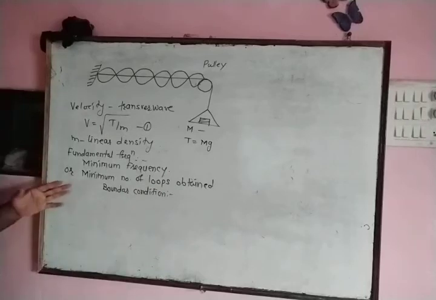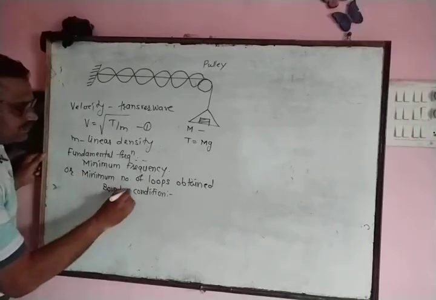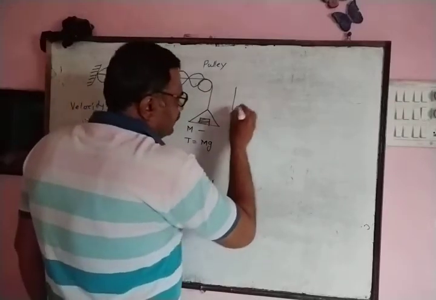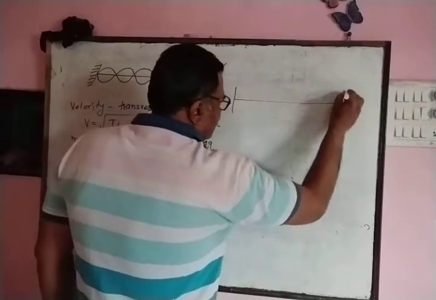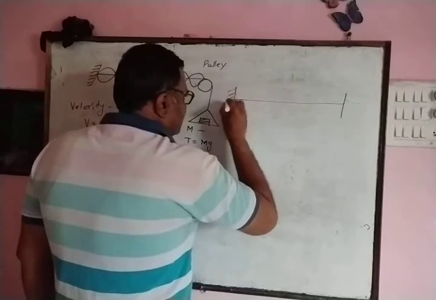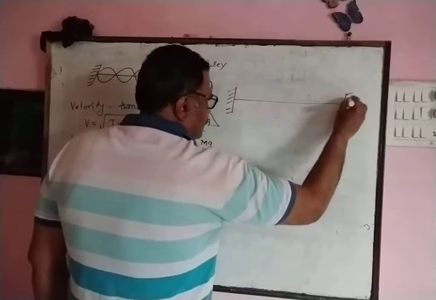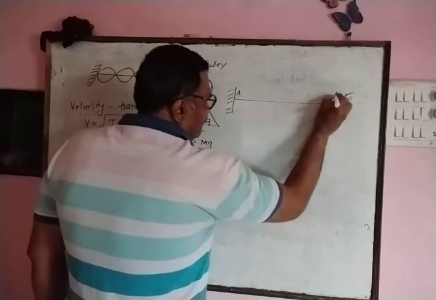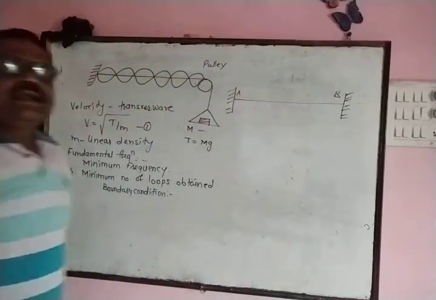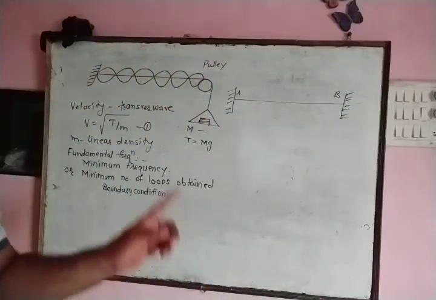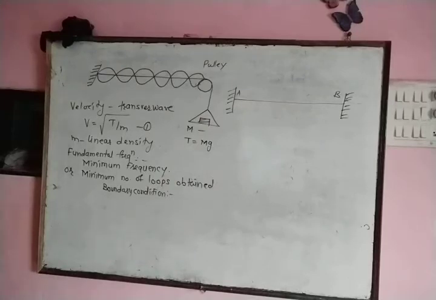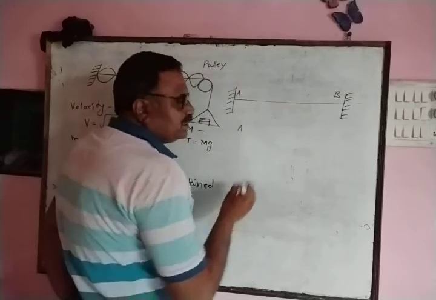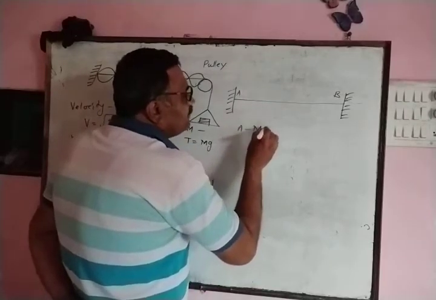Now we calculate boundary condition for the string. Now in figure, suppose this is string and it is connected between two rigid supports. One endpoint of string is denoted by A, and another endpoint of string is denoted by B. We observe one endpoint is in contact with metal surface.